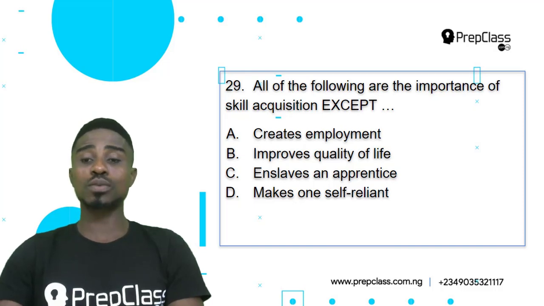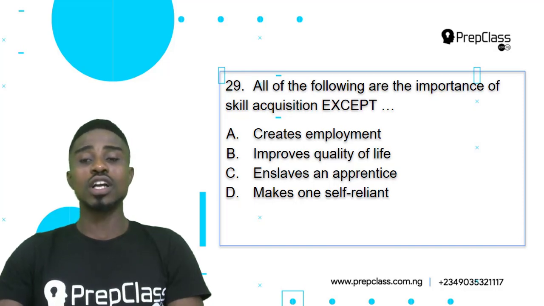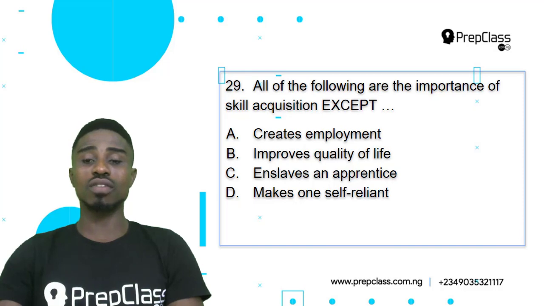Skill acquisition helps to create employment. When young ones or individuals acquire skill, they are able to be employed in an organization or to be self-employed. So option A is not our correct answer. Option B, improves quality of life. Now, by creating employment, it will definitely improve the quality of life. So option B also is not our correct answer because skill acquisition actually improves the quality of life.